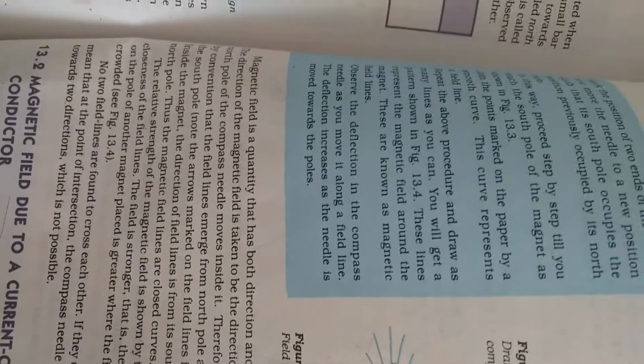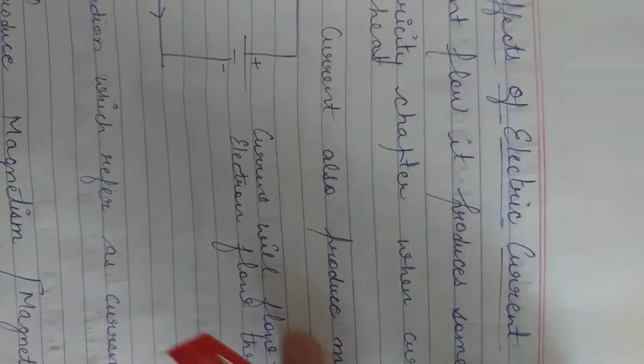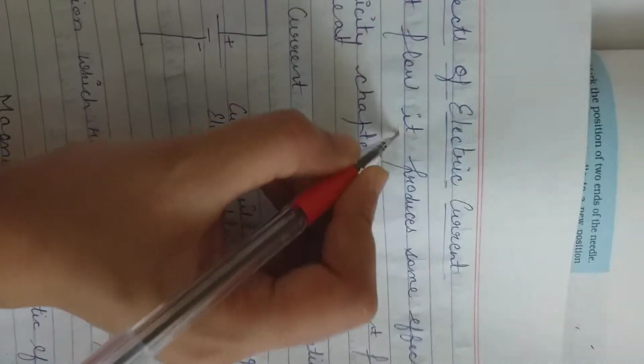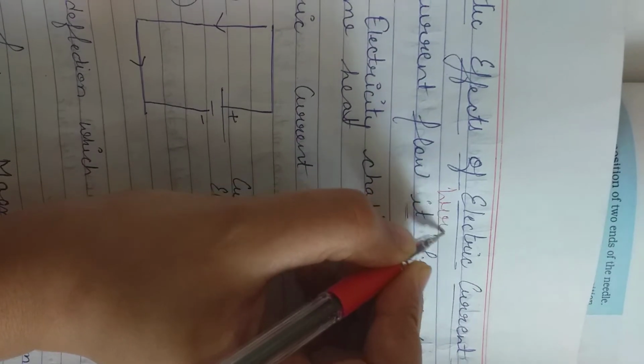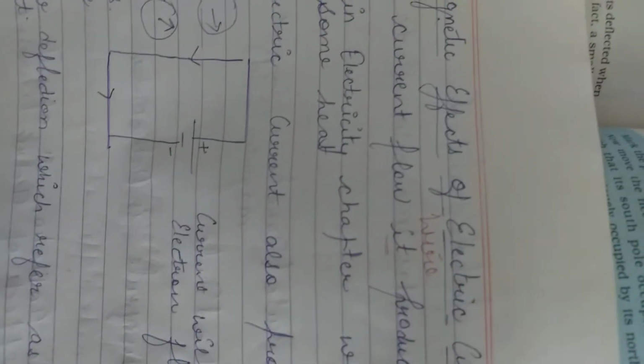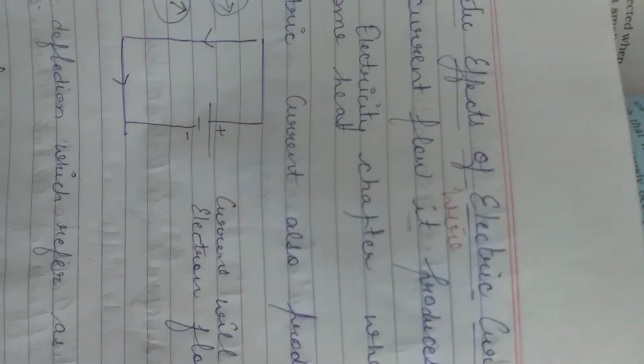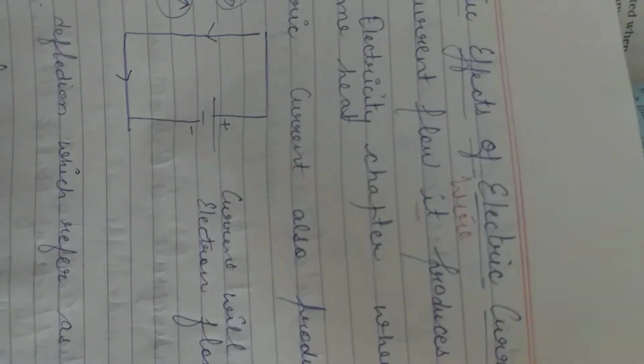Now I am going to discuss this magnetic effects of electric current. When current flows through a wire, it produces some effect. Example, in the electricity chapter, when current flows through it, it produces some heat. When electricity is flowing through a wire, it gives rise to heat. For example, when electricity flows through a bulb, the bulb will heat up after some time.